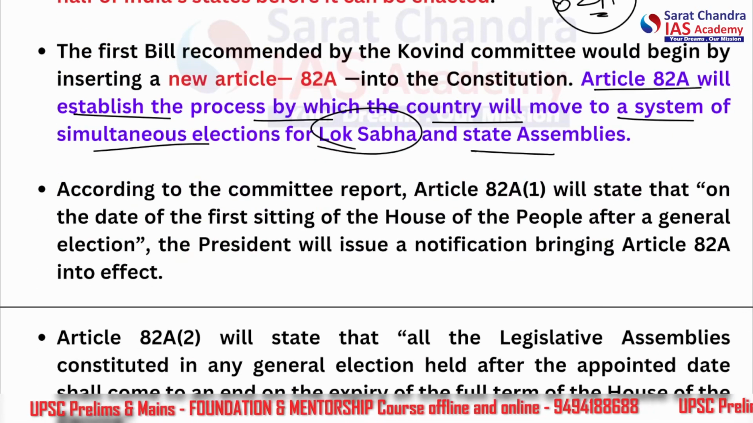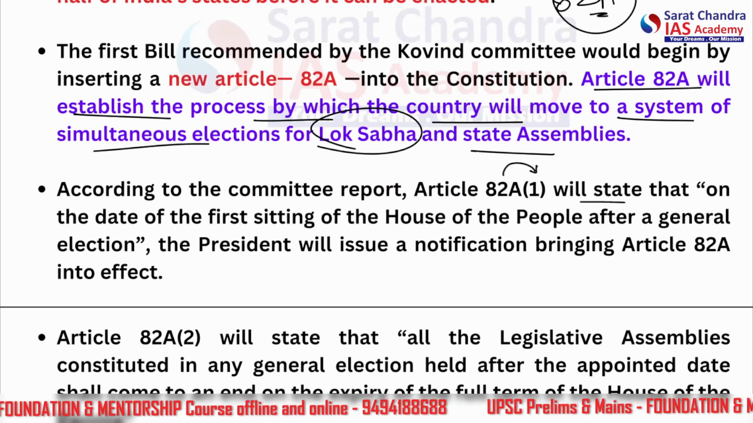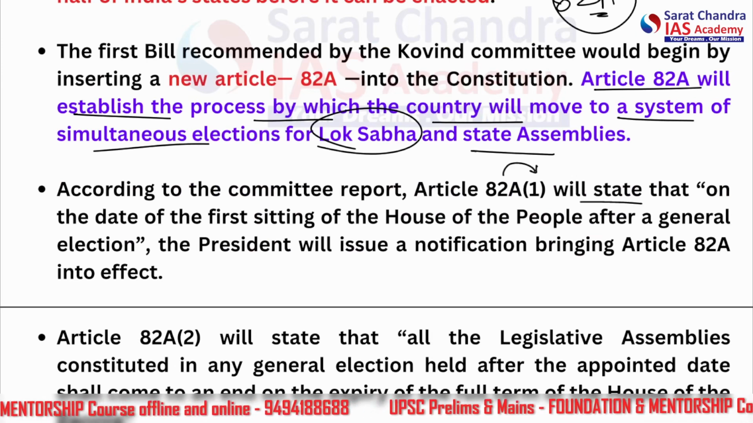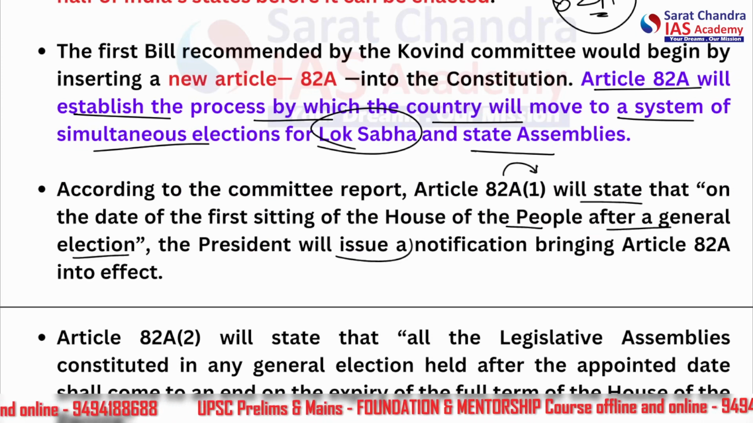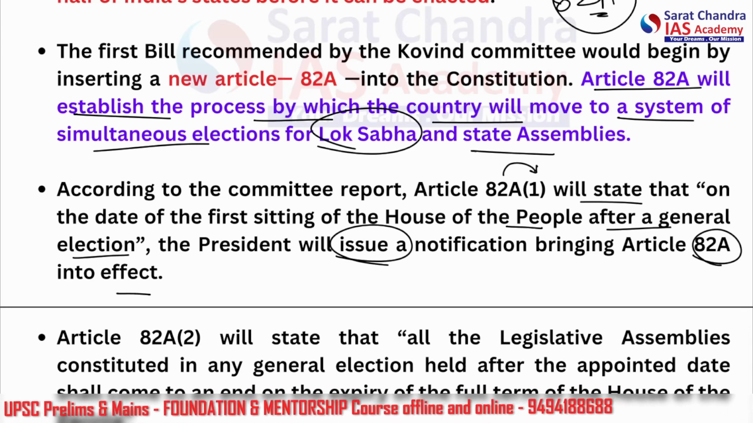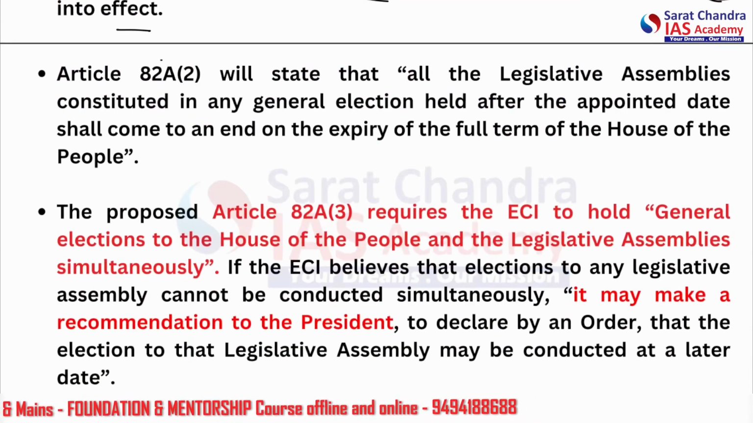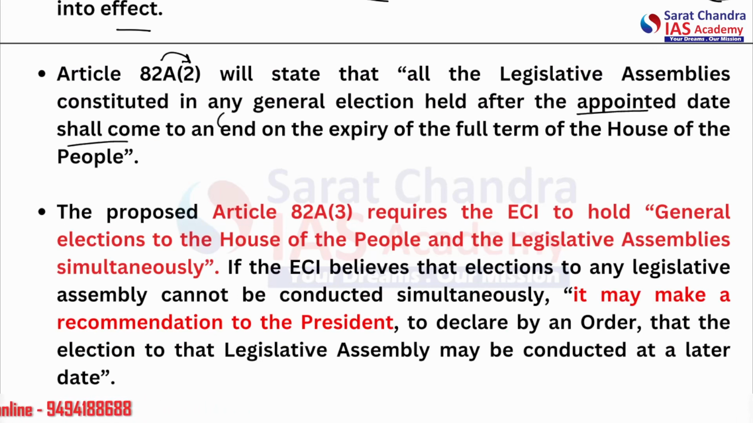Furthermore, when we see, let's say, article 82A subclause 1, this will state that on the date of the first sitting of the House of the People, that is Lok Sabha, after a general election, the President will issue a notification bringing Article 82A into effect. Furthermore, 82A subclause 2 will state that all the legislative assemblies constituted in any general election held after the appointed date shall come to an end on the expiry of the full term of the House of the People. That means when the Lok Sabha is dissolved,